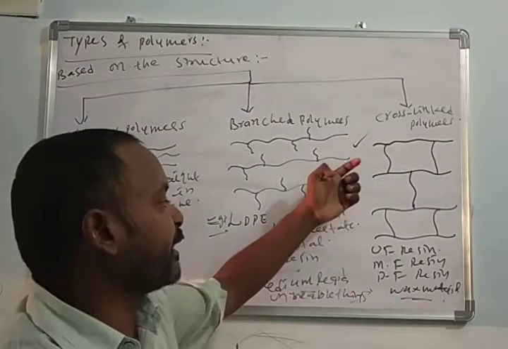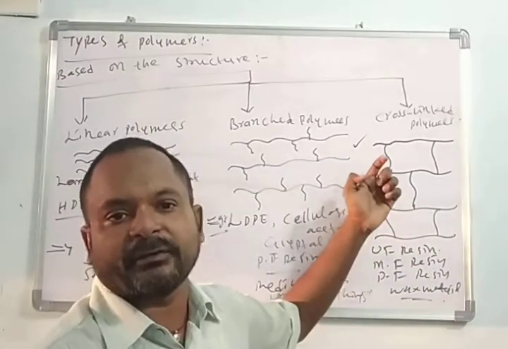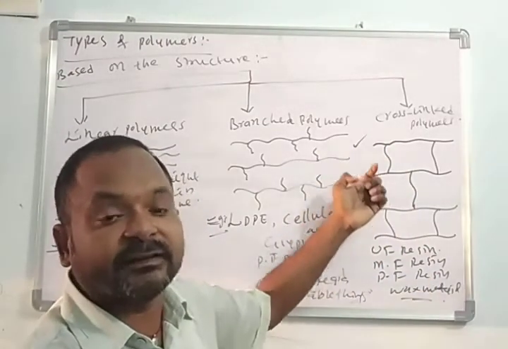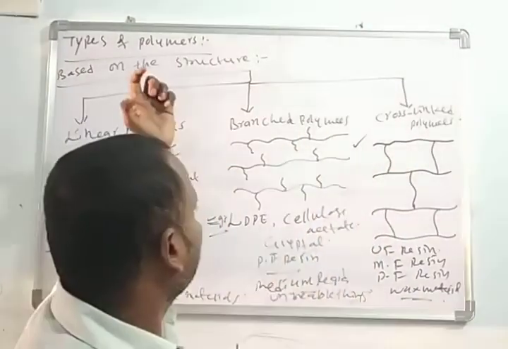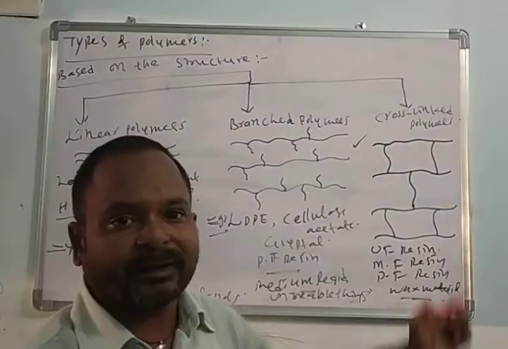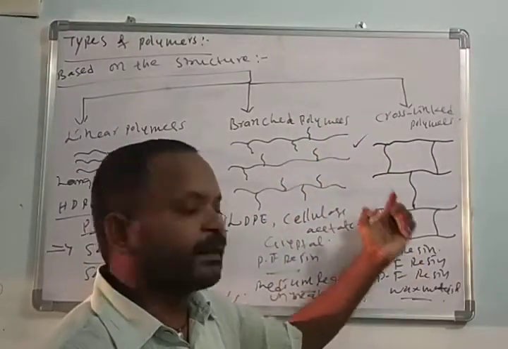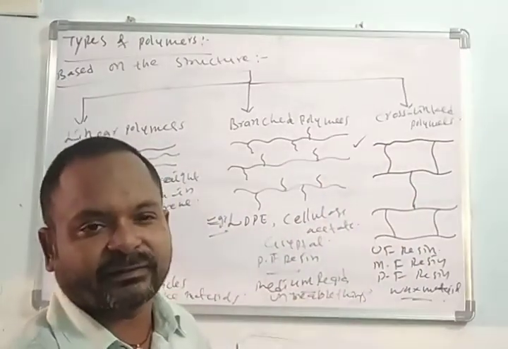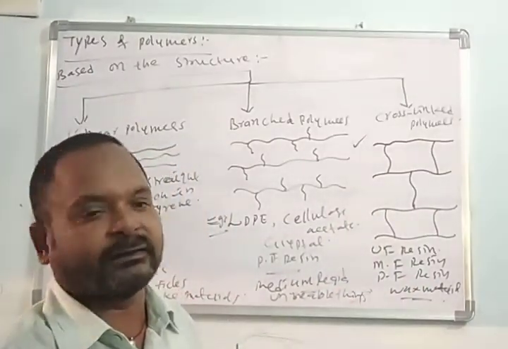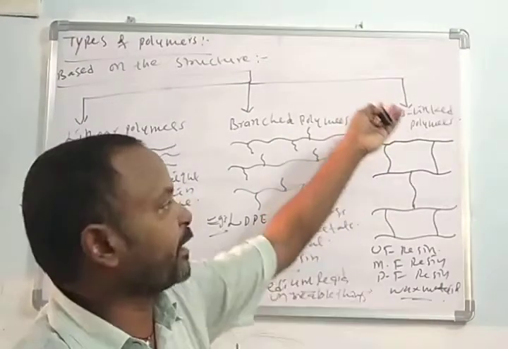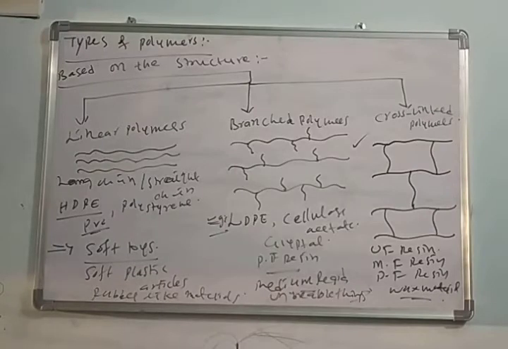Urea formaldehyde resin, melamine formaldehyde resin, and phenol formaldehyde resin are used for the preparation of raincoats and tough polymers. These are the rigid polymers, somewhat harder compared to branched and linear polymers. These have higher boiling and melting points. These materials are used for the manufacture of electric switches, radio and TV articles, and carbonates, prepared by using these cross-linked polymers.